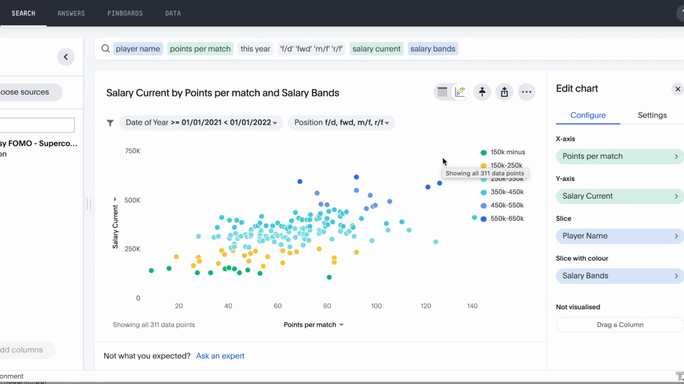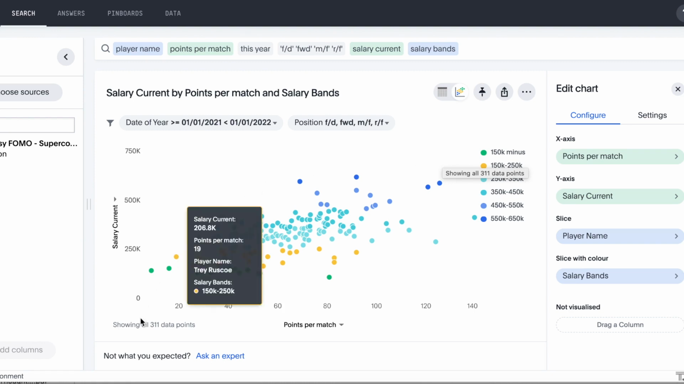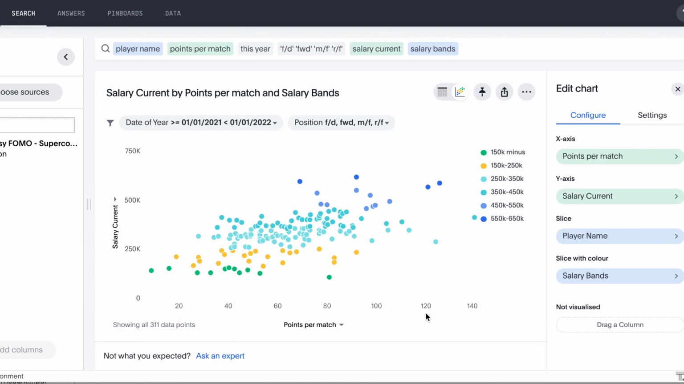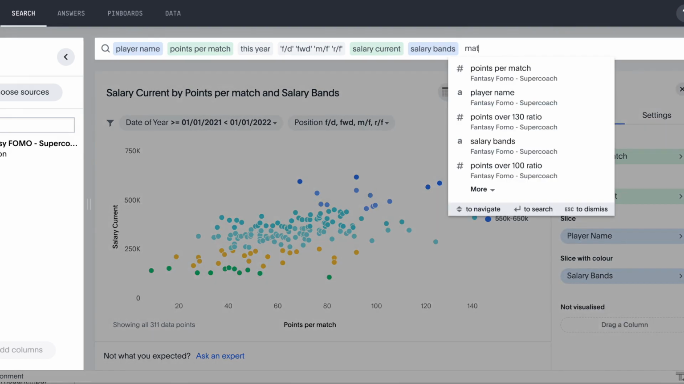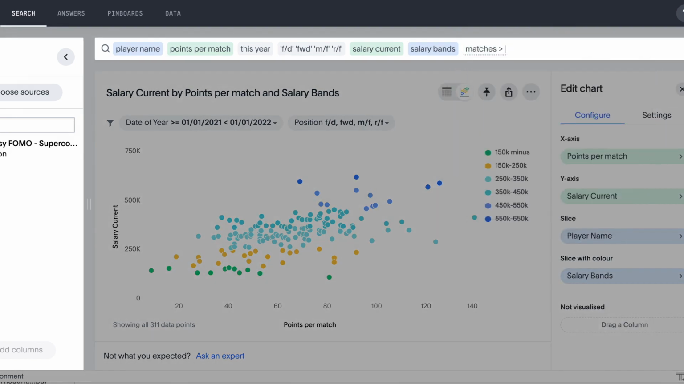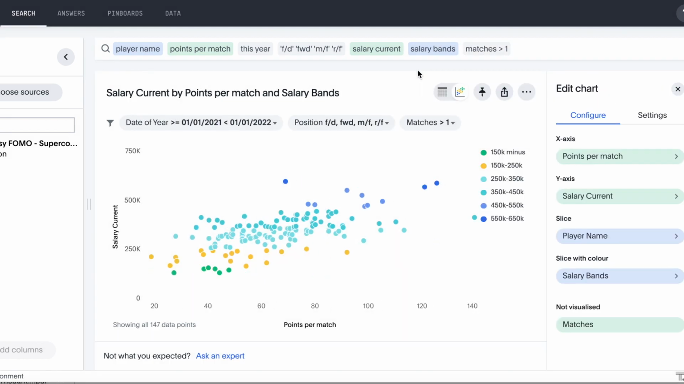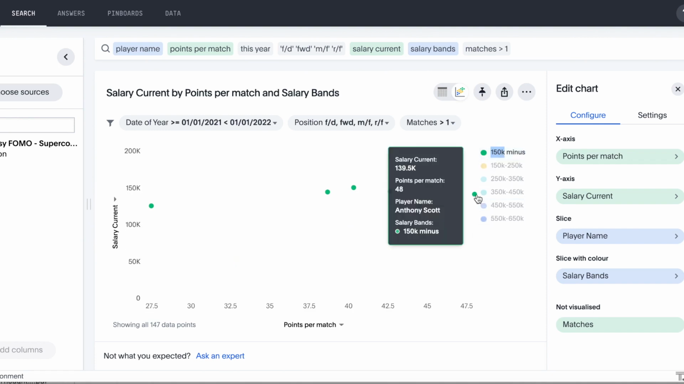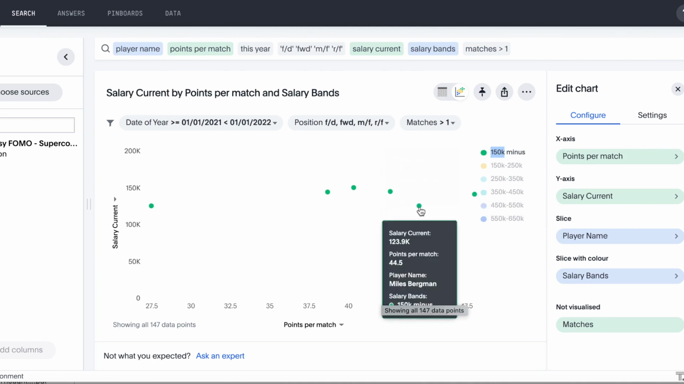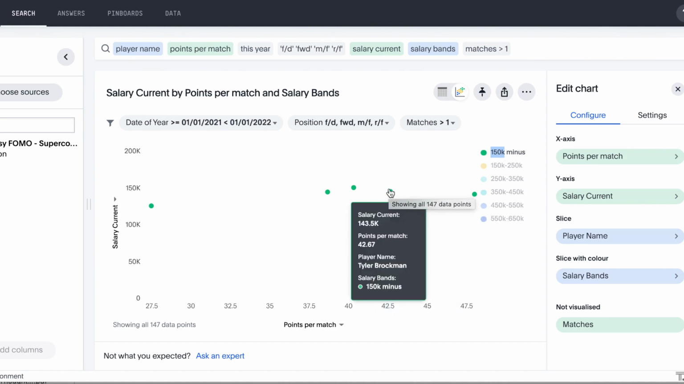So what we can see here is a plot where the y-axis is our current salary and the points per match is across the x-axis. I also just want to limit this down to players who have played at least 2 matches this year, so matches greater than 1. What I'd like to do is have a look at if we have any outliers in the player banding. We'll start at the lowest level, those that are less than 150k. These are essentially our rookies that have played a number of games. Anthony Scott's been playing quite well, Miles Bergman, Tyler Brockman.